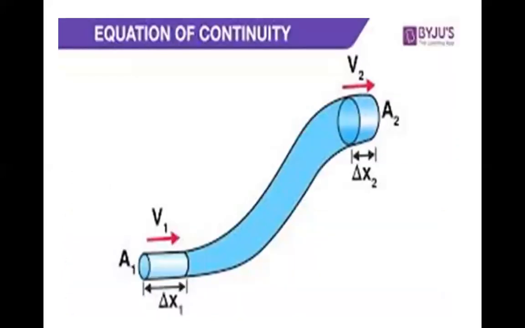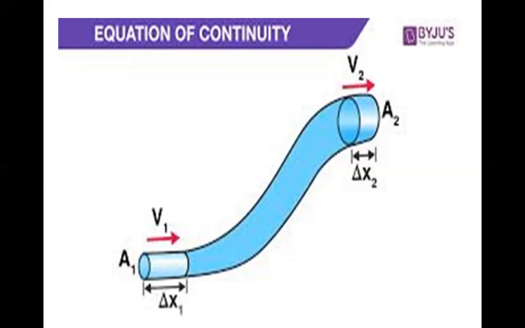Next our topic is equation of continuity. Applications where the equation of continuity is used are pipes, tubes, and ducts, fluid, gas, or water in a river. Equation of continuity is a mathematical expression of the principle of conservation of mass. The principle states that for steady state flow, the mass flow rate into the volume must be equal to the mass